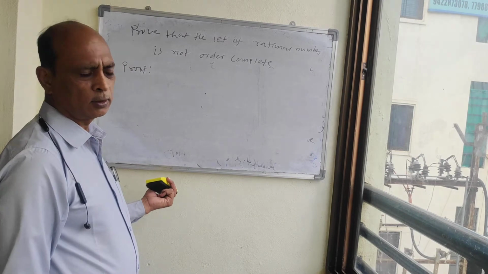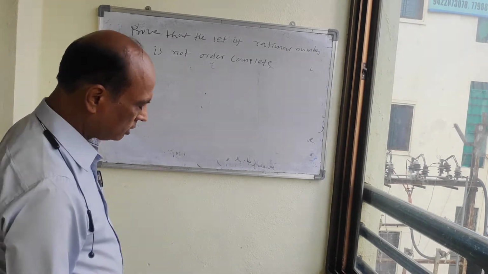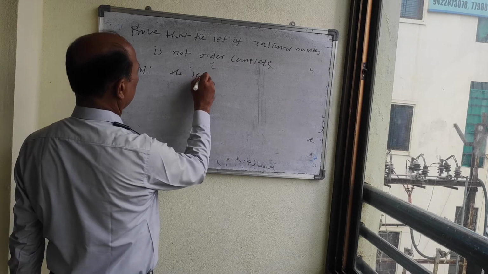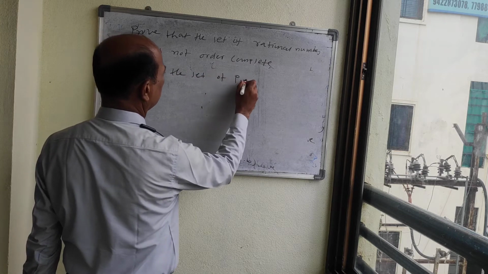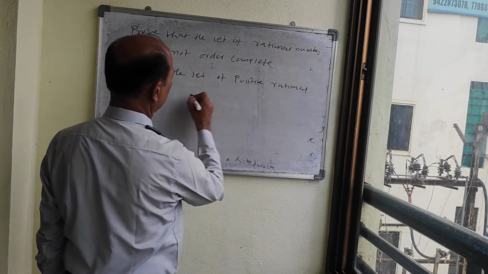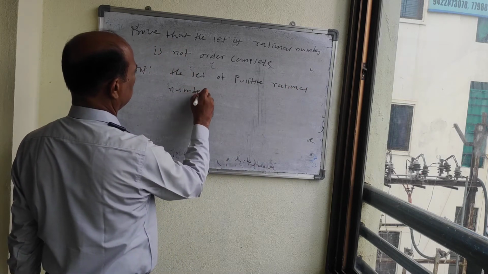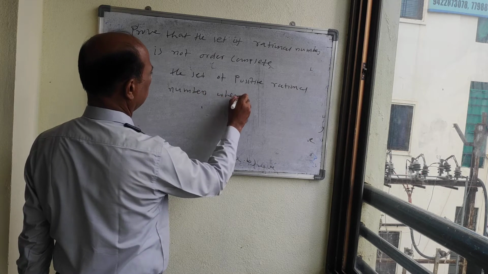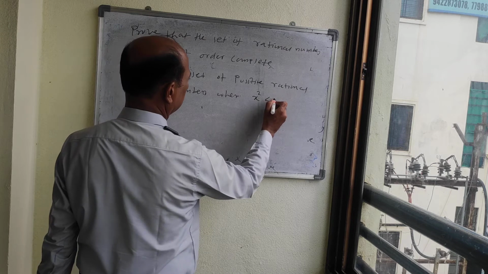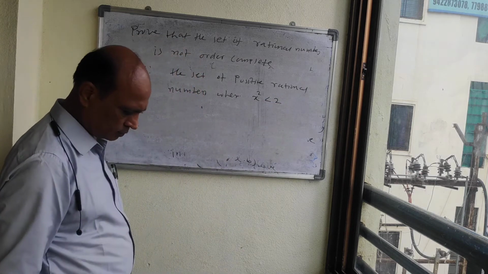To prove this we consider the set of positive rational numbers where x square is less than 2.